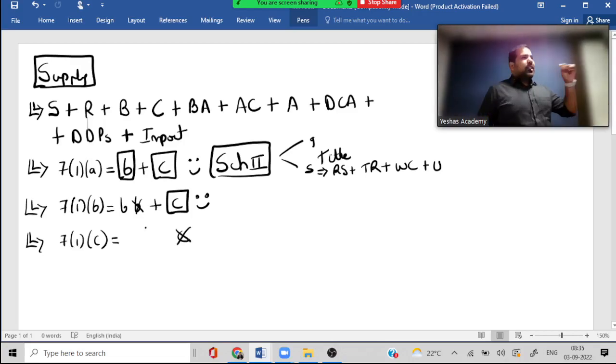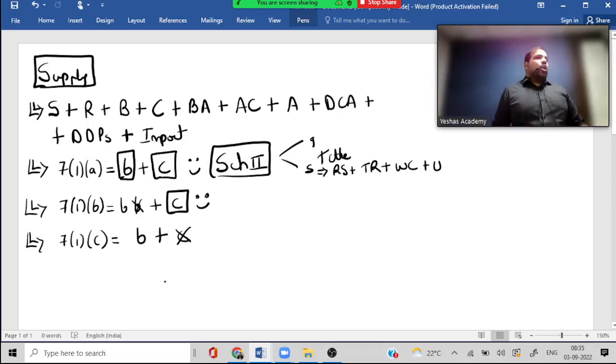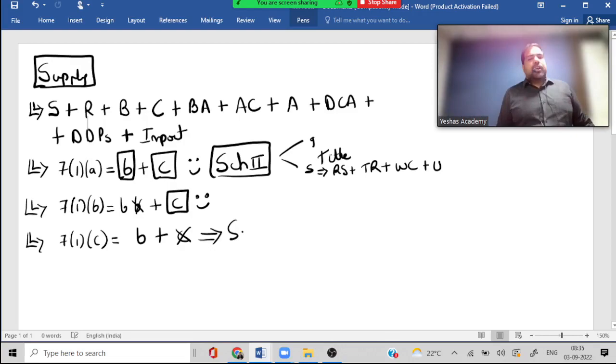Next, 7(1)(c). This is that case where there is no consideration. That means, can I say in a layman term, it is free supply? Yes. But it should be for what purpose, guys? But just because of this, the government will not supply. Here, you will take them to which schedule? Schedule 1, and they will smile in 4 cases.